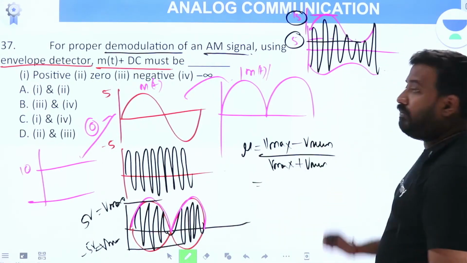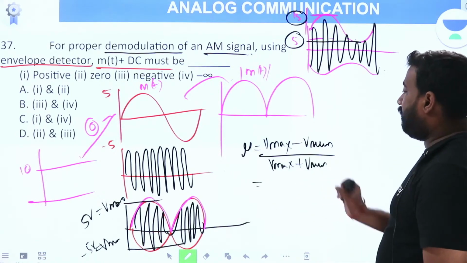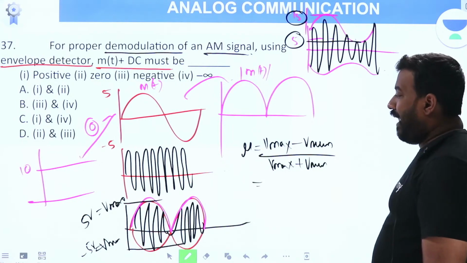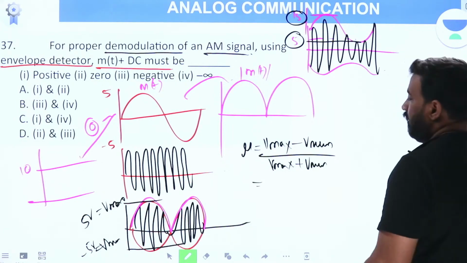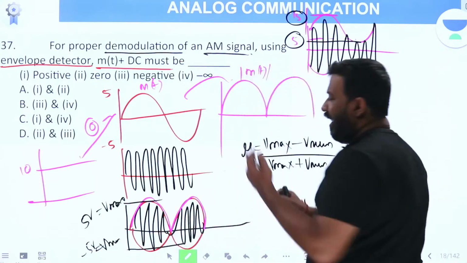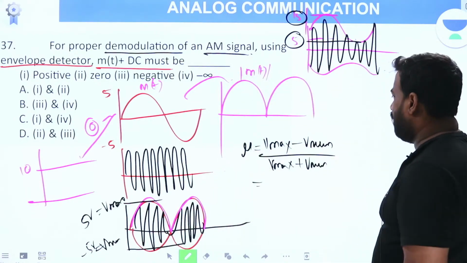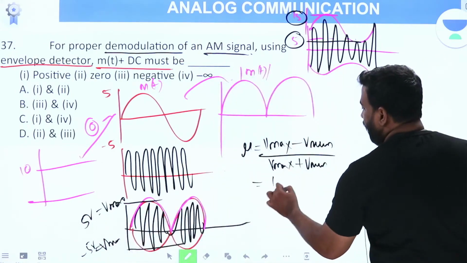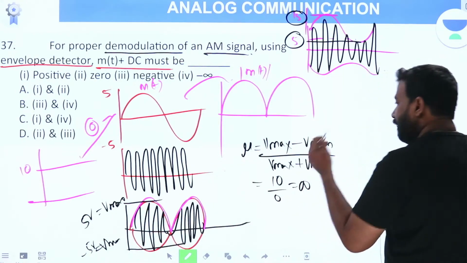This is 5 minus of minus 5. Let me take this here for understanding, because you get a larger value. If you take the exact replica, you get 10 by 0, infinity.